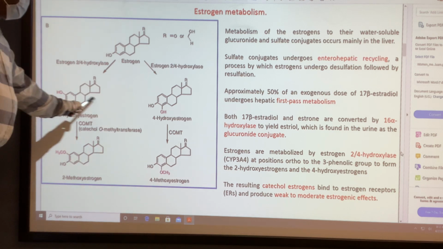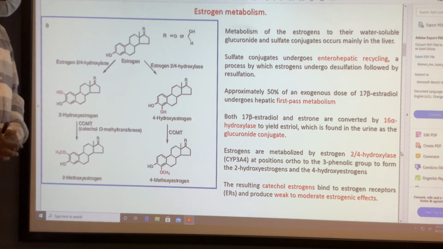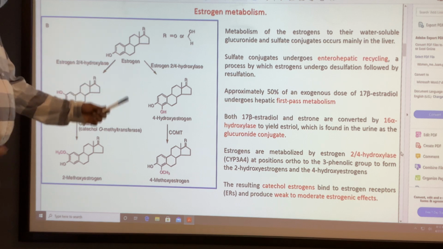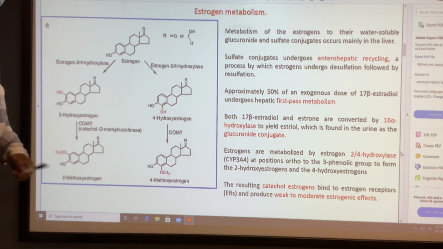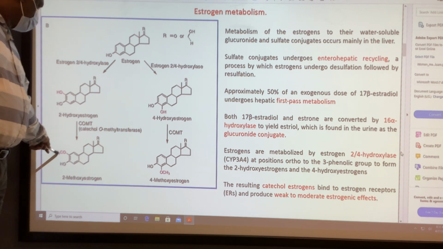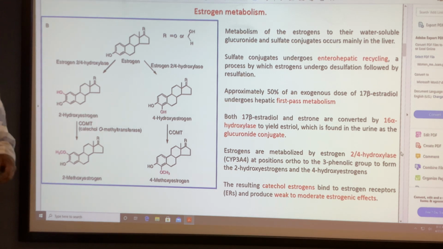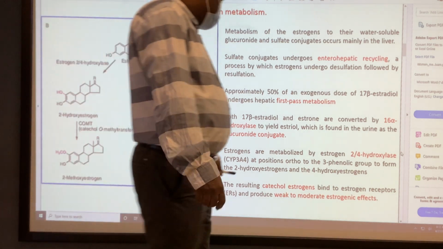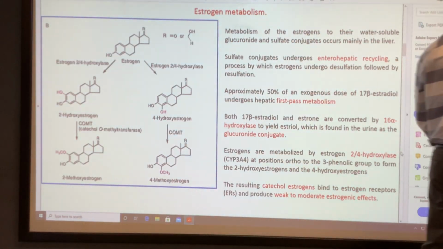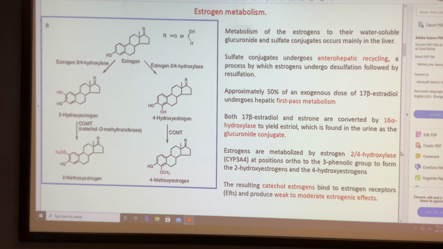These two are catechol type estrogens, and a possible metabolism for catechol type compounds is catechol O-methyltransferase, which introduces a methyl group to the hydroxyl, giving the methoxy analogs. Catechol estrogens also bind to the estrogen receptors, but those are weak compounds with less potency compared to the parent compound.